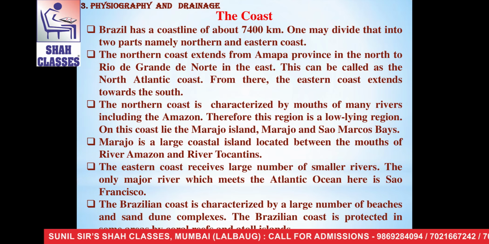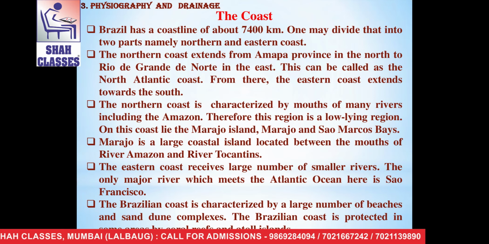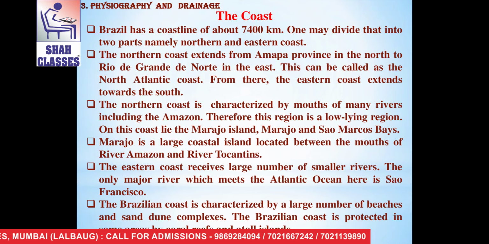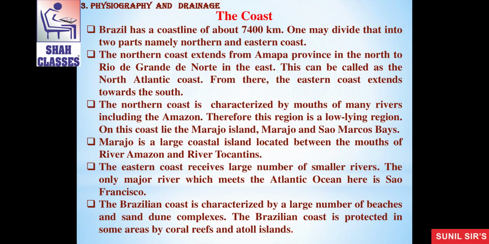The northern coast is characterized by mouths of many rivers including the Amazon. Therefore, this region is a low-lying region. On this coast lie the Marajo Island, Marajo and São Marcos Bays.